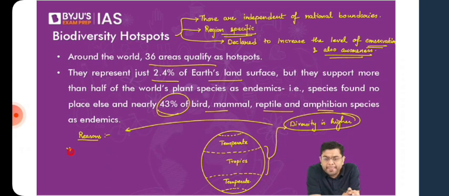What do you think? Where will you find a greater difference of temperature, where winter is much colder and summer is much hotter? Where will you find a greater variation in temperature? Always in temperate areas. Whereas in the tropics, you have a consistency of temperature which is maintained. The difference in temperature between the summer and winter months is not very substantial in the tropics.